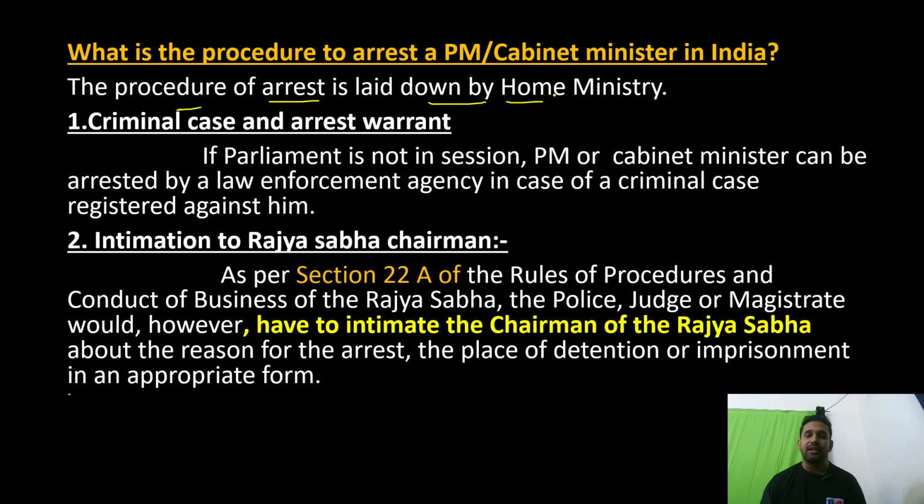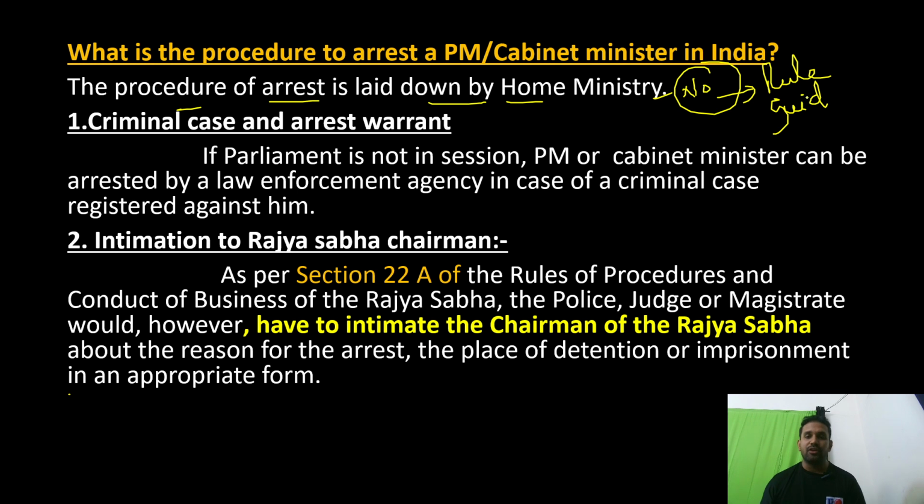It means there is no provision in our constitution which gives us rules or guidelines to arrest the PM, cabinet minister, or CM or cabinet minister of the state. There is no rule mentioned in our constitution, nor is there even an act.